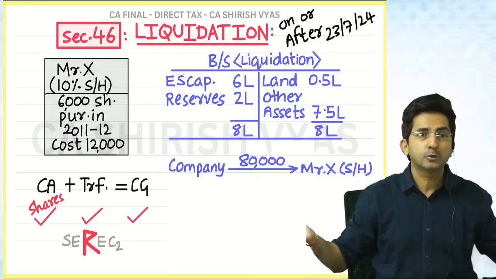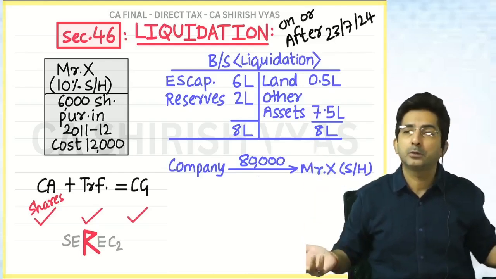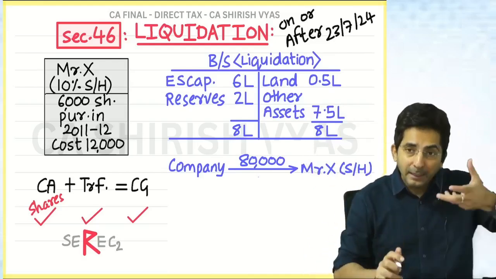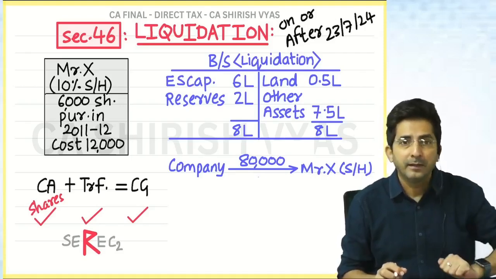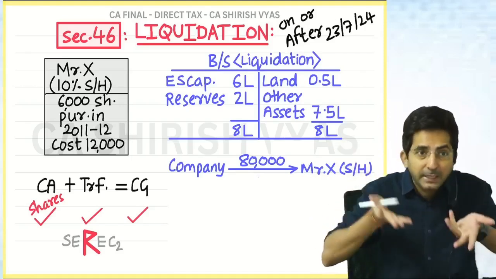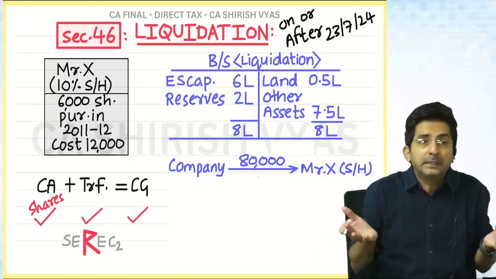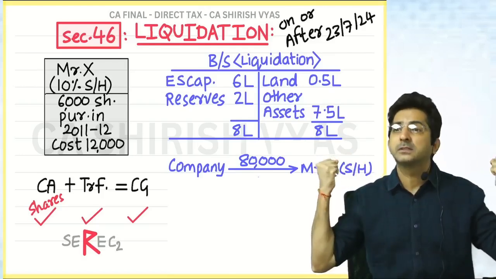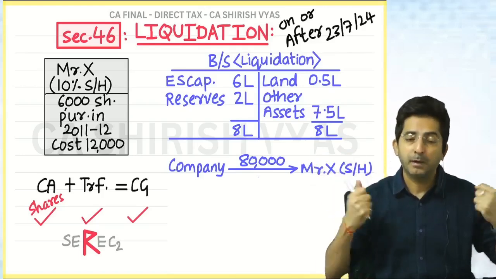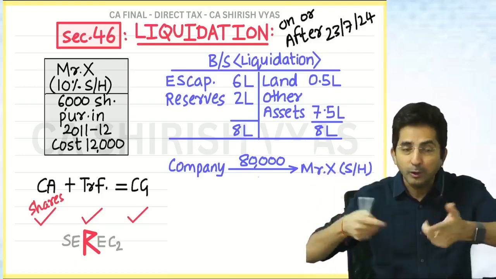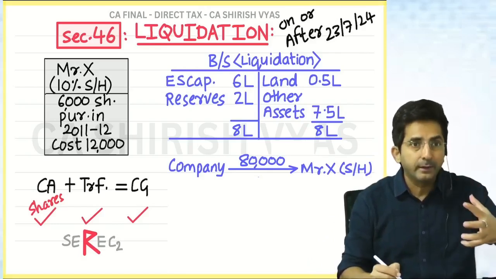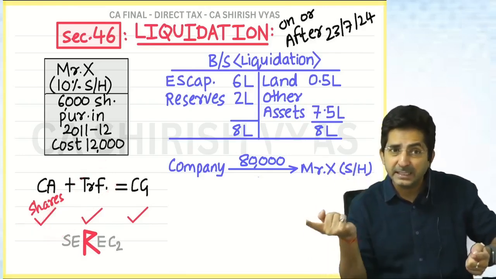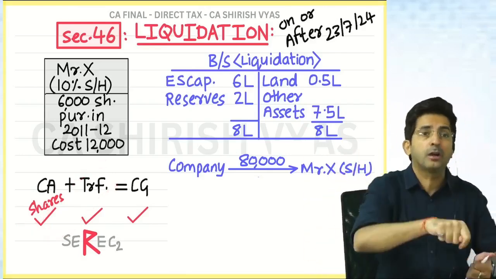Now he cannot show his power as a shareholder. What power will he show? The company itself is liquidated. So he has to give up and relinquish his rights, and relinquishment is also transfer. And for that giving up, the company is giving him money also. When you give something, you are getting something in return. What does the shareholder give? His shareholding rights. Now he is no more a shareholder, but for that he is getting money from the company on liquidation. In short, I am proving that both the conditions are satisfied. Government has the basis to charge the shareholder.